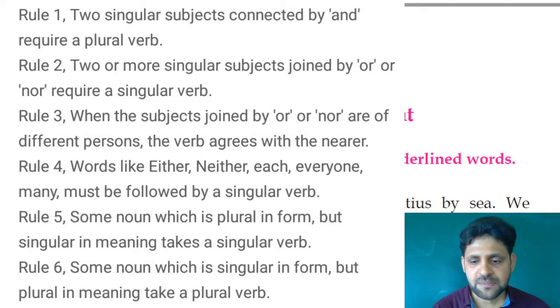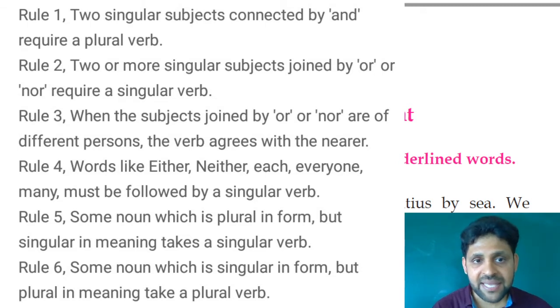Let us go to the second rule. Two or more singular subjects joined by "or" or "nor" require a singular verb. See, two or more singular subjects connected or joined by "or" or "nor". There also we require a singular verb. Let me tell you an example.